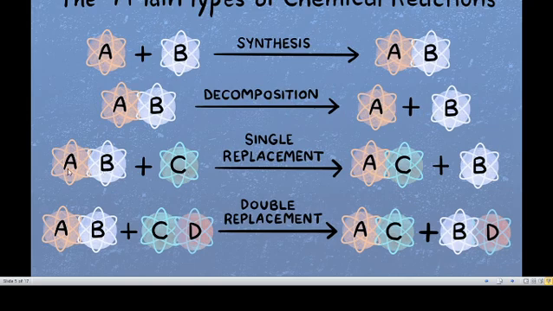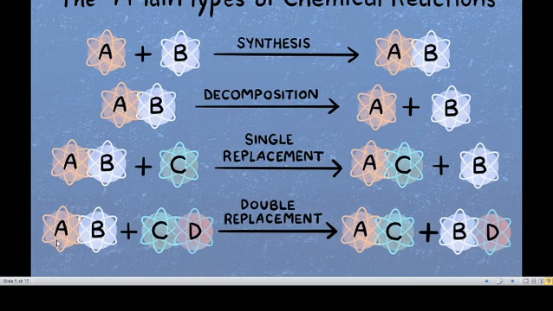Then AB is the first reactant, C is the second reactant. On the product side, A is combined with C. So this is replacement or displacement. Only one displacement occurs in this reaction, so it is called a single replacement or single displacement reaction. The last reaction: AB is the first reactant, CD is the second reactant.